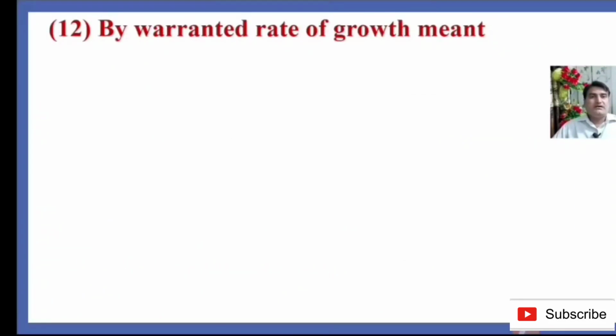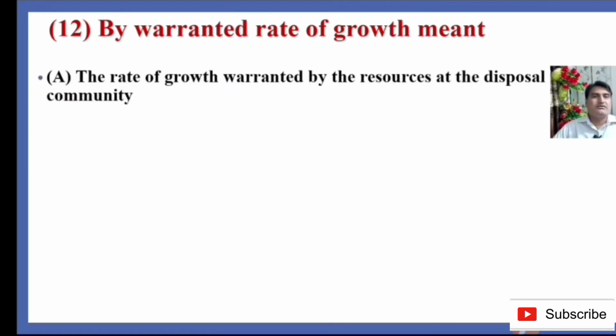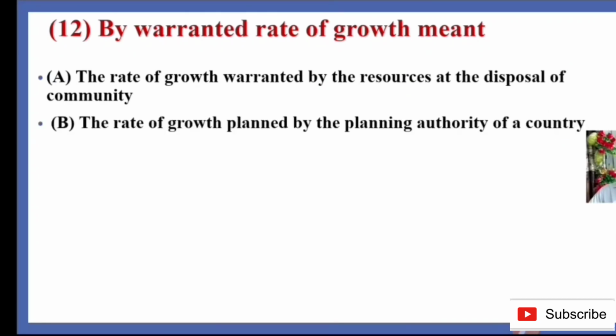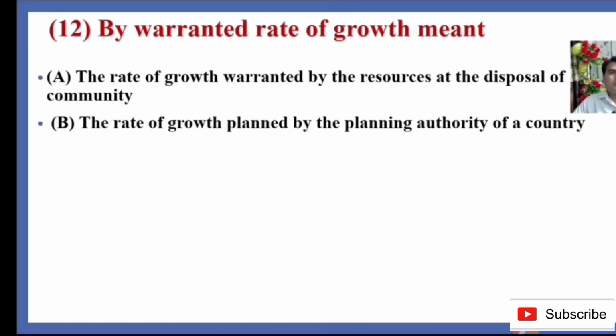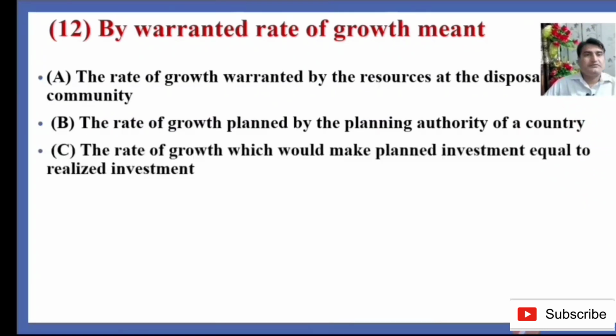Now question 12: by warranted rate of growth, it means, option A, the rate of growth warranted by the resources at the disposal of the community. Option B, the rate of growth planned by the planning authority of a country. Option C, the rate of growth which would make planned investment equal to realized investment. Option D, none of these. So what is the warranted rate of growth?